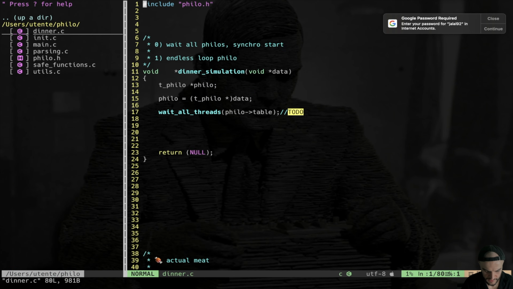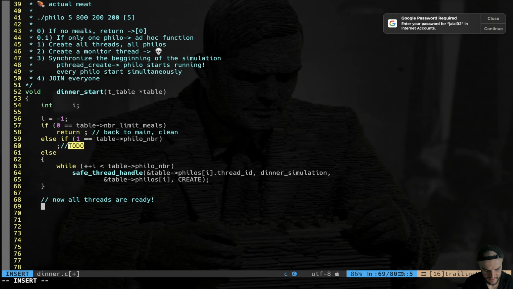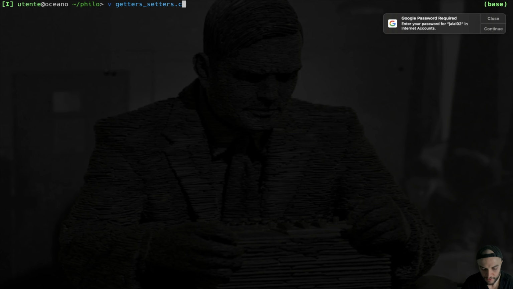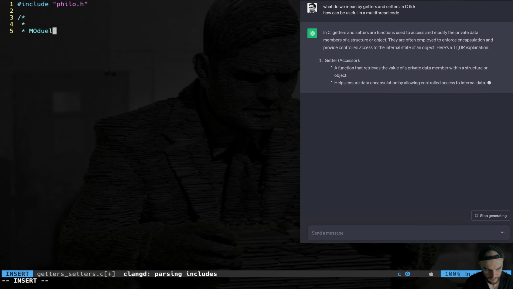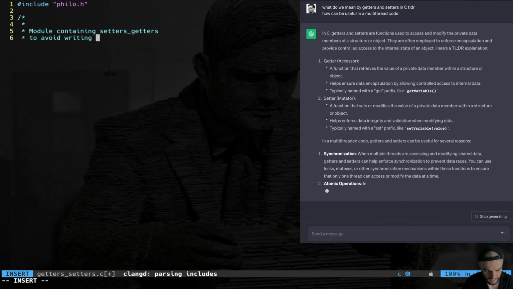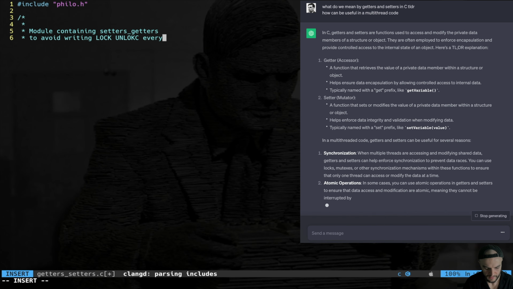Let's go back to the dinner, and here the idea is that I will lock that mutex, set the boolean to true, and then unlock. Three lines of code. This is not cool. I don't want to write all this lock unlock everywhere in my project. So it's time to create getters and setters to make the code much cleaner. We're going to create a module, getters and setters. So include Philo.h. The module is to avoid writing lock unlock everywhere.